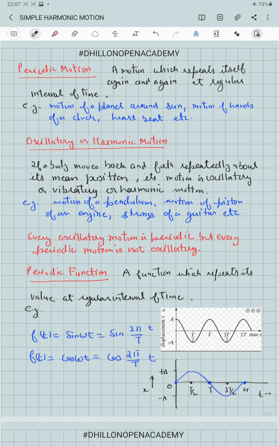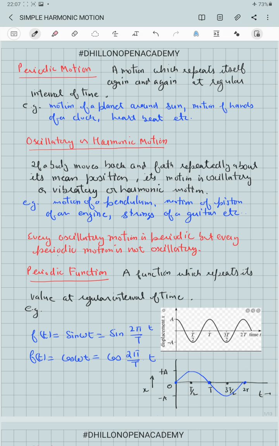We are starting with periodic motion. A motion which repeats itself again and again after a regular interval of time is called a periodic motion. For example, the motion of a planet around the sun, such as that of Earth, which repeats itself every 1 year or 365 days.